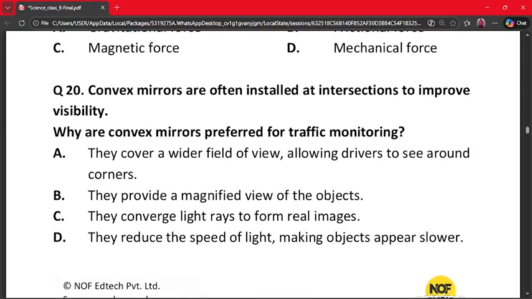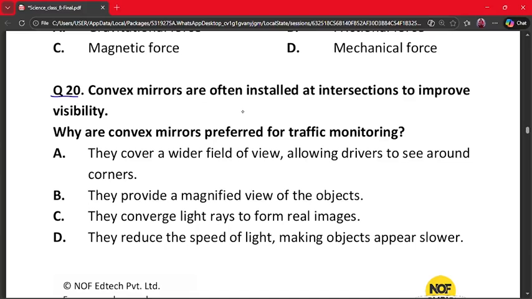Our next question is question 20. Convex mirrors are often installed at intersections to improve visibility. Why are convex mirrors preferred for traffic monitoring? A. They cover a wider field of view, allowing drivers to see around corners.